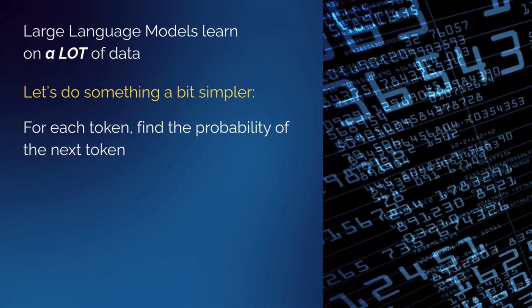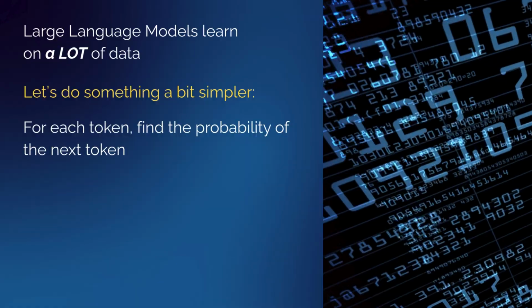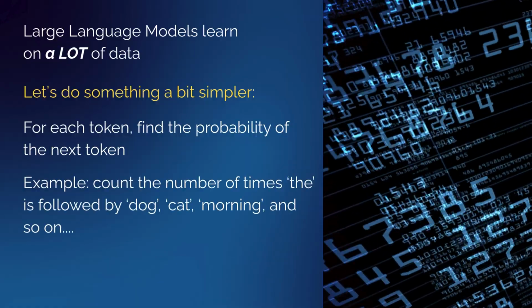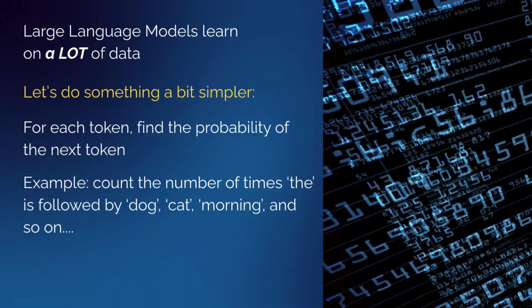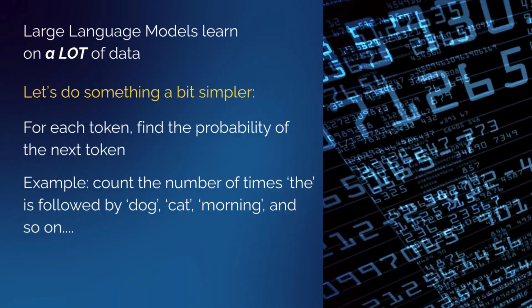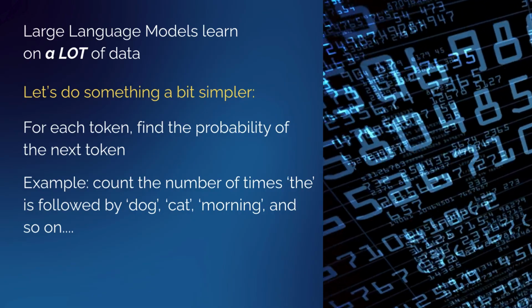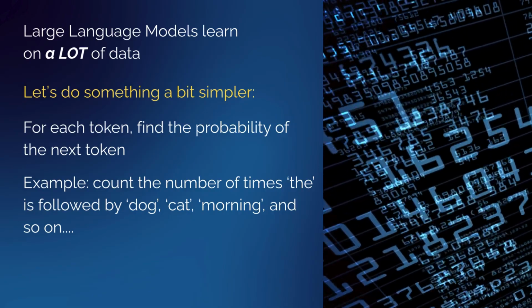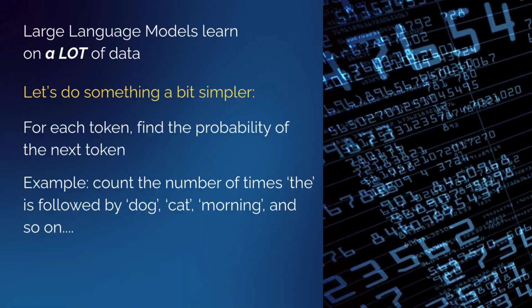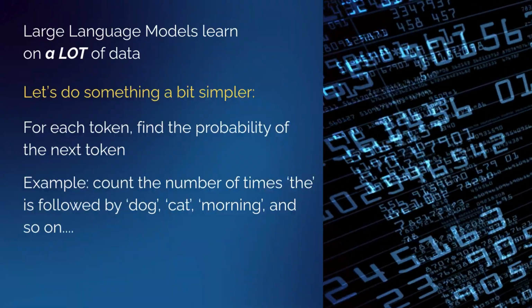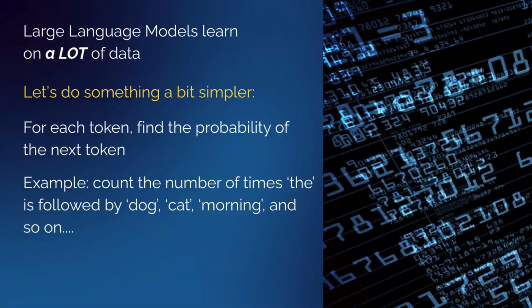What we're going to do is for every token, I'm going to find the probability of the next token. So for example, if you give me the word the, then I'm going to count the number of times the is followed by cat, the is followed by dog, the is followed by house, and so on. And by counting all of these things up, I can get a probability. If I see the word the, I can say the word cat is next with a probability 1%, 10%, whatever that is.